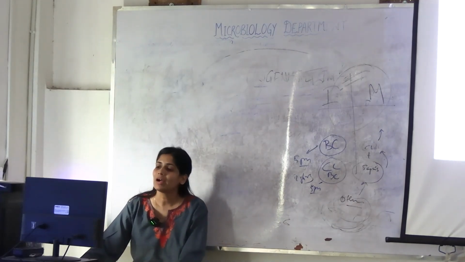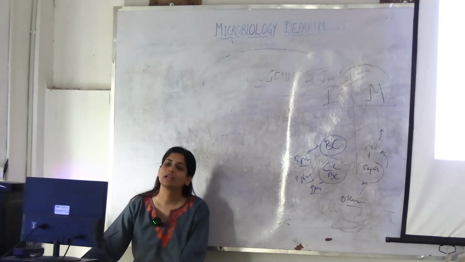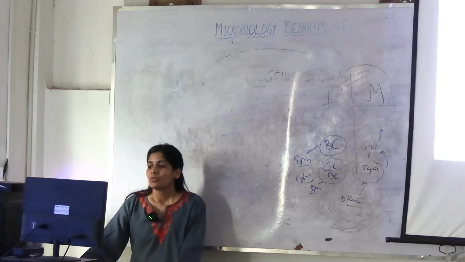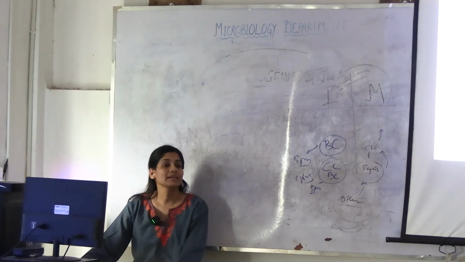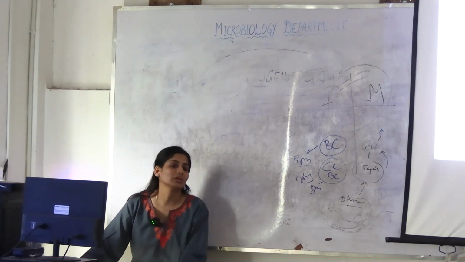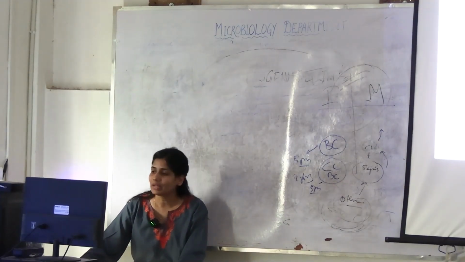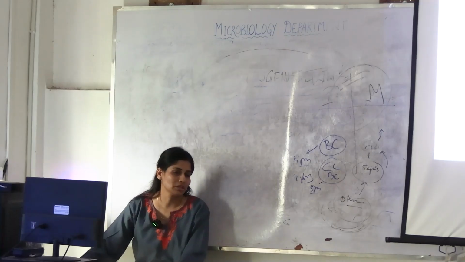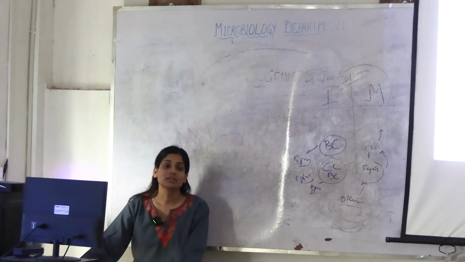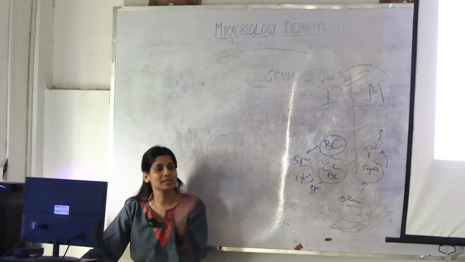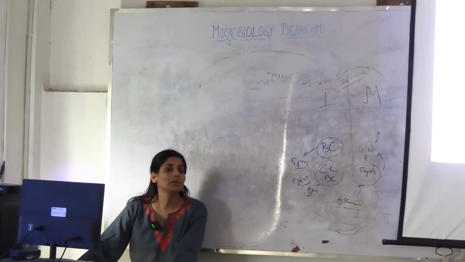Lower UTI will have which sites involved? Urethra and bladder. And upper UTI, kidney and ureter. Okay. What are the clinical manifestations? As you see, upper UTI means extended infection. It could be through the ascending route. It could be after lower UTI, the infection has gone above and infected other parts of the urinary tract. Or else there is a primary site of infection somewhere else in the body and hematogenous seeding of organism has happened. So there will be hematogenous spread of organism to the upper urinary tract.